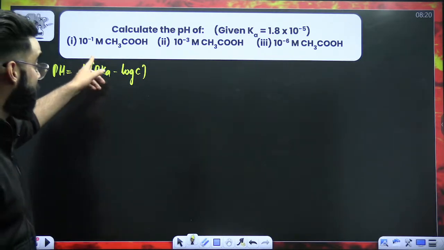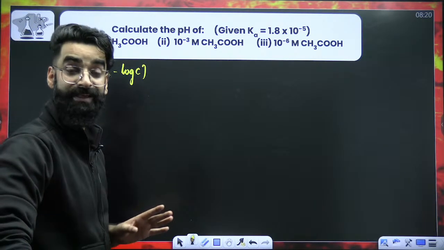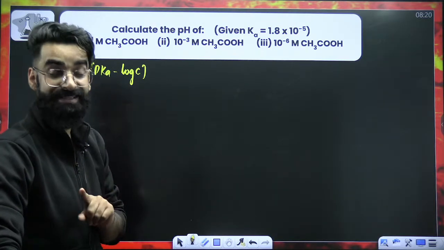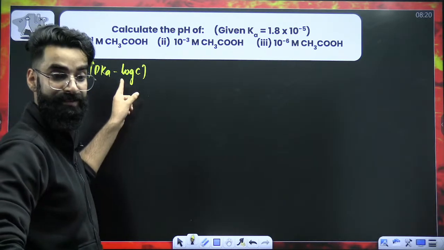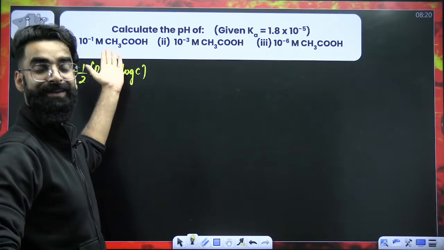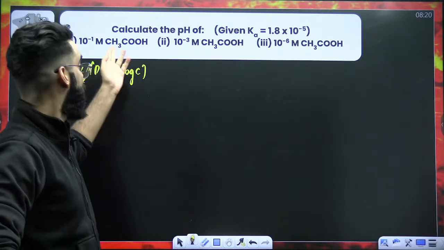First of all, you have to calculate its alpha value. If alpha is less than 0.05, then you'll be using this formula, right? And I'm sure you can calculate alpha. Alpha is equal to under root of Ka by C.